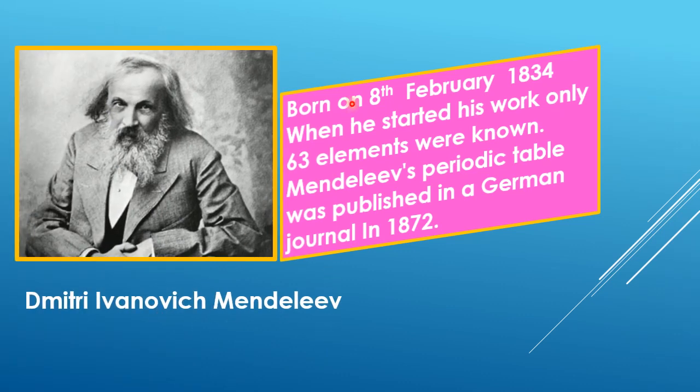Dmitri Mendeleev, born on 8 February 1834, when he started his work, only 63 elements were known. Mendeleev's periodic table was published in a German journal in the year 1872.